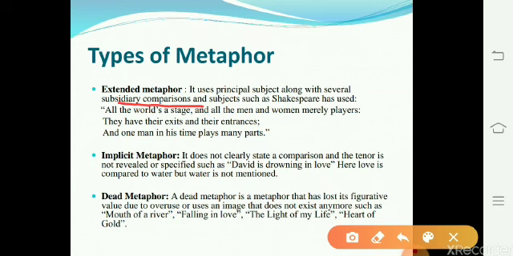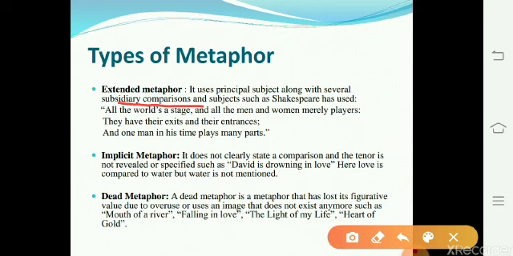In this metaphor, Shakespeare implies that life is like a play. It is a principal subject. All the world's a stage. Life is like a play on stage. And the subsidiary comparisons are that we all are merely actors playing out different scenes. Second type of metaphor